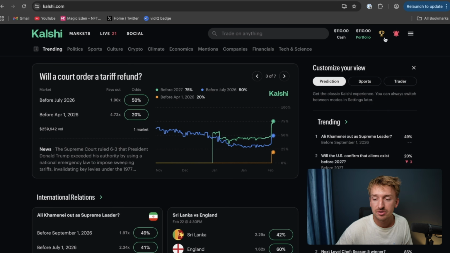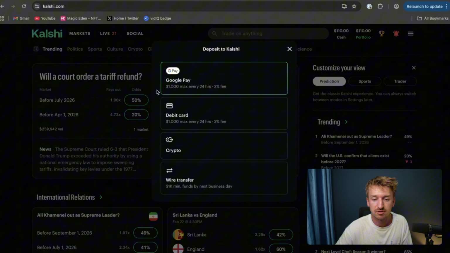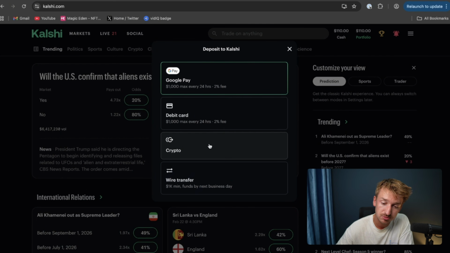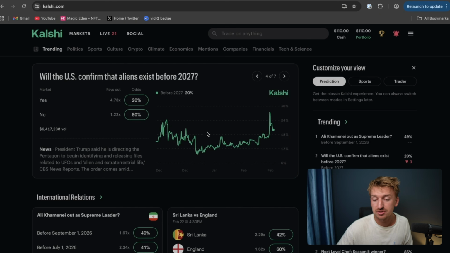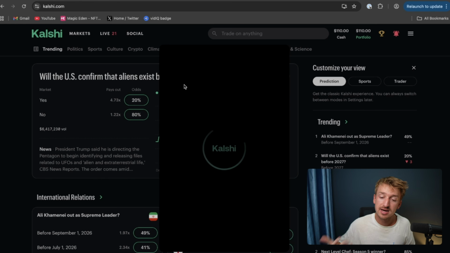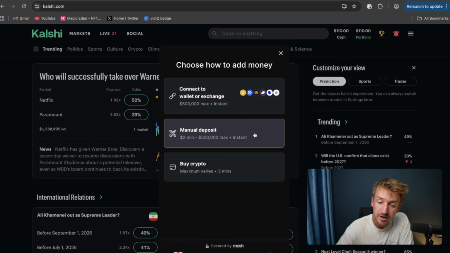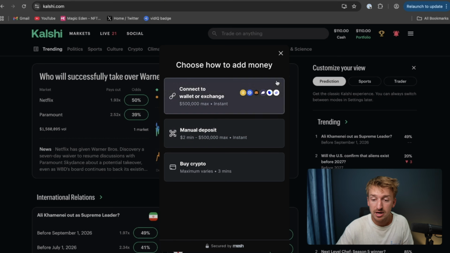Once you first sign up, you can very easily deposit. You can just click add funds. You can either use Google Pay, debit card, crypto or wire transfer. This makes it super easy for anyone to use. I personally like using crypto. You can either connect to any of your existing exchanges or wallets, or just do a manual deposit where you just get an address to deposit to, which is what I personally do.